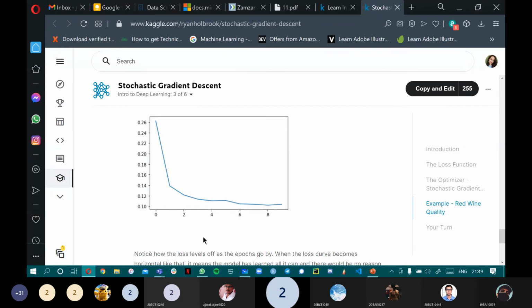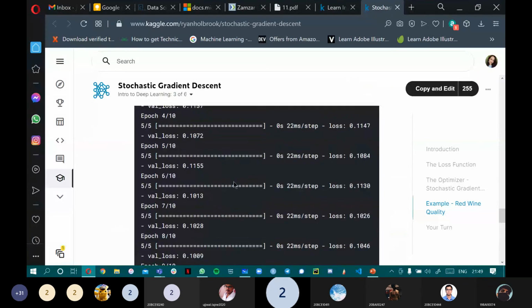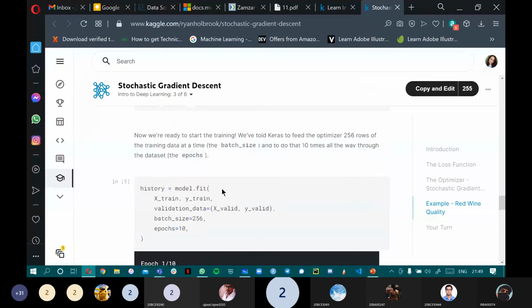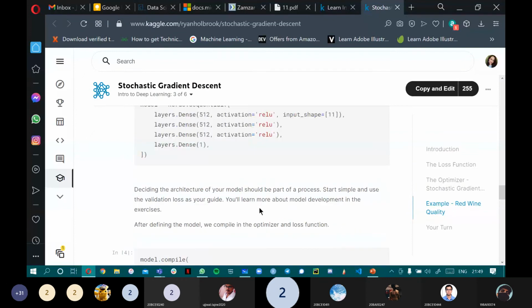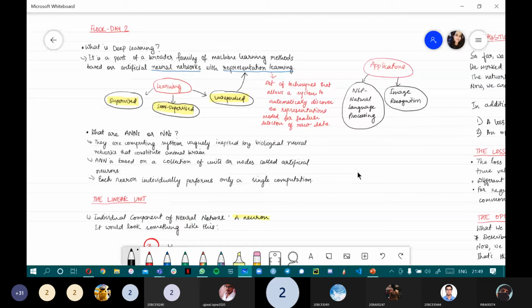So this was all about deep learning, intro to deep learning from my end. And we have covered a significant amount of things in these 2 days. So I hope I was able to make you understand. I know this session was a little boring because it was kind of theoretical, but I hope the simplified version of it helps. Now at least you are aware of what is deep learning, what are neural networks, what is the loss optimizer, what is the activation function, what is the loss function, etc. I hope you at least have a basic gist of deep learning now.